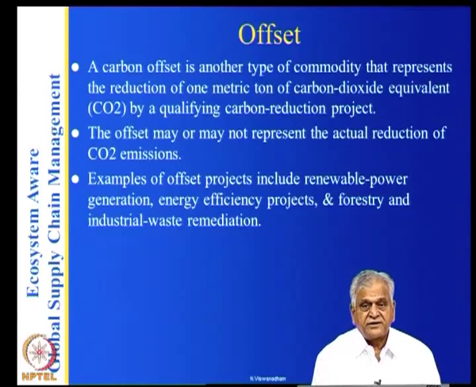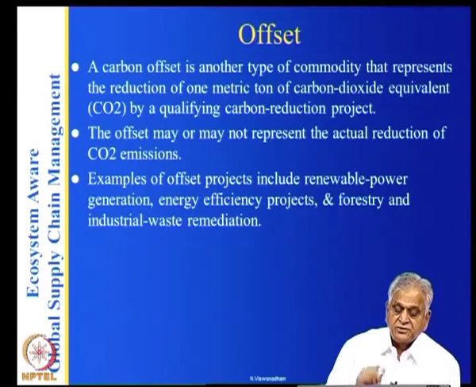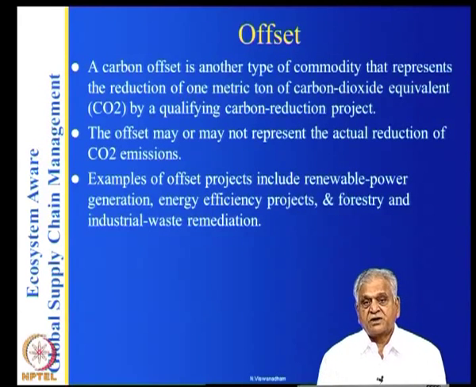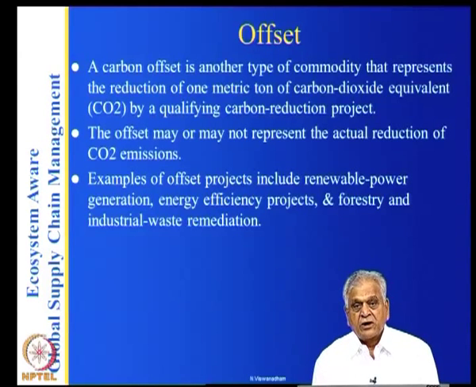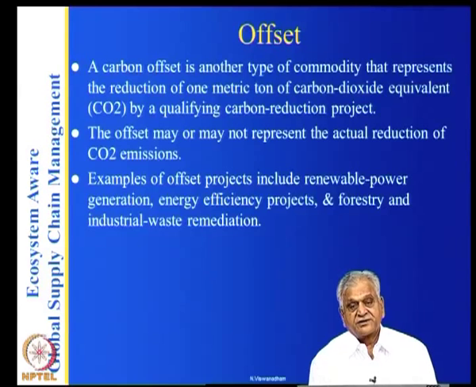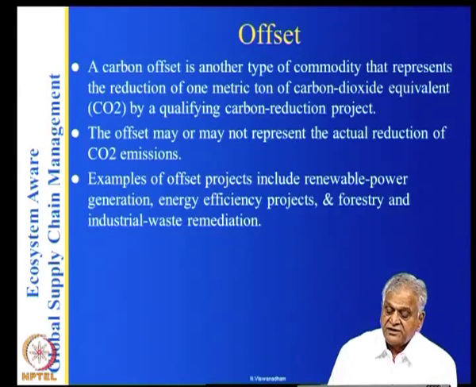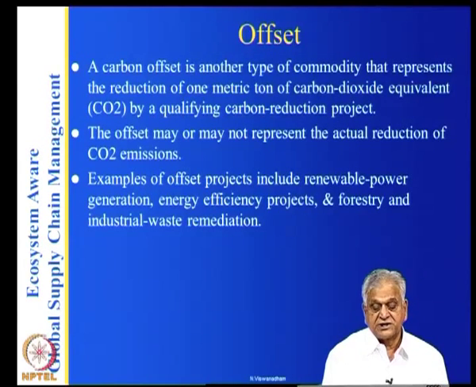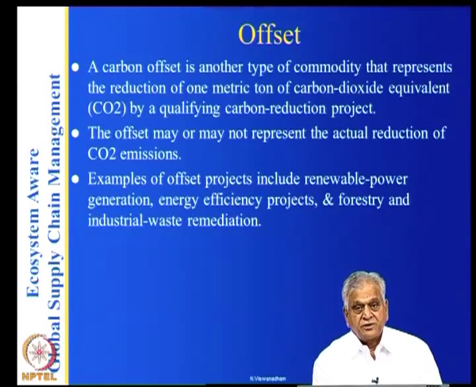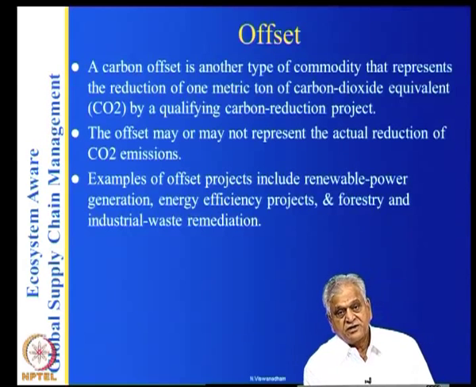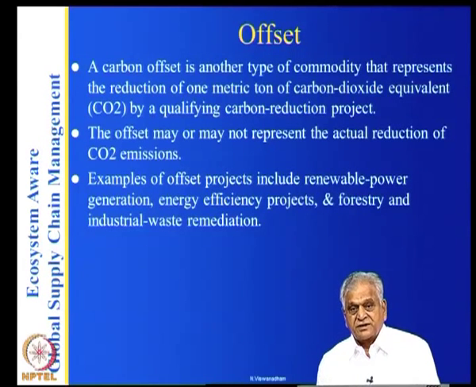But the other offset is you can do some other energy efficient project like solar somewhere else in the world or windmill and get the credit for that in terms of the renewable power generation. So, in other words, you can have a cement plant, you pollute the atmosphere in one part of the world and have a solar plant somewhere else, and you can offset the credits.